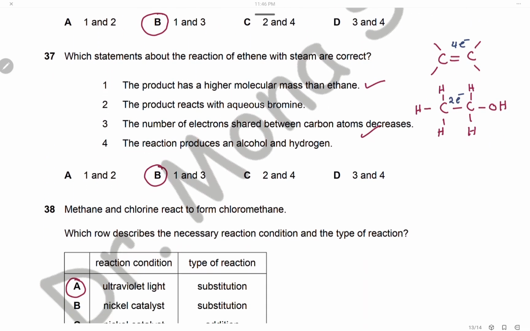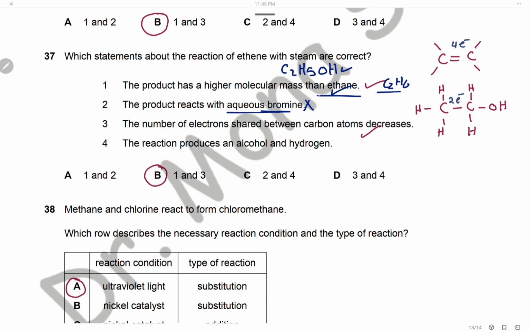Question 37. Which statements about the reaction of ethene with steam are correct? Statement 1: the product has a higher molecular mass than ethane. The product of the reaction of ethene and steam is ethanol, C2H5OH, which of course has a greater mass than ethane, because ethane is only C2H6. So the mass of ethanol is greater than the mass of ethane. This is correct. Statement 2: the product reacts with aqueous bromine. This is wrong. Alcohol will never react with aqueous bromine.